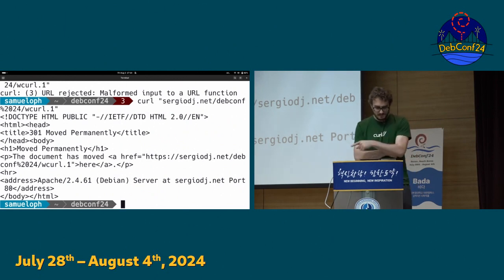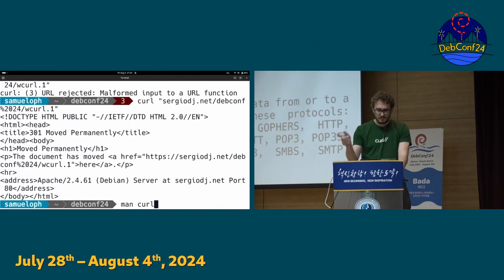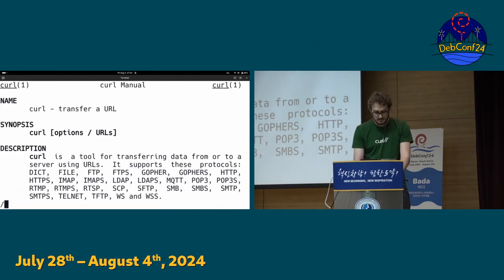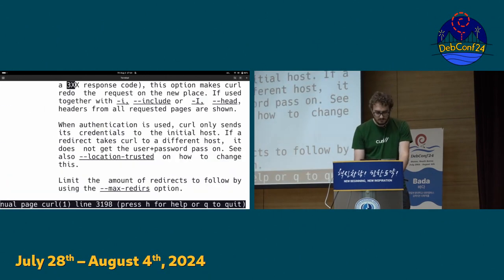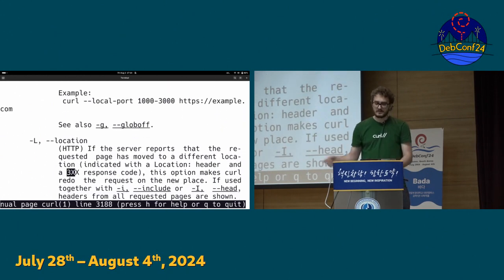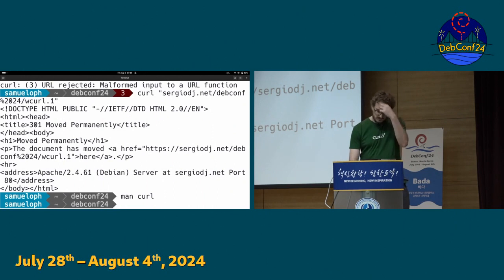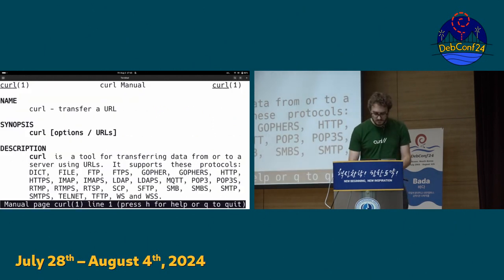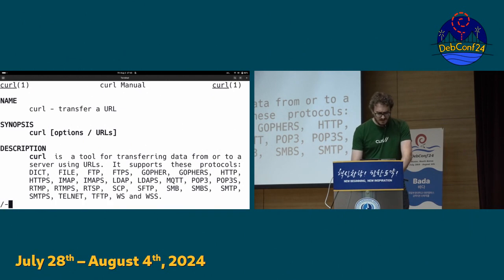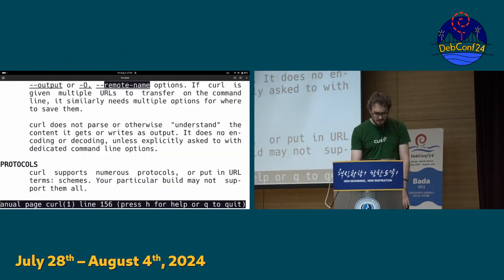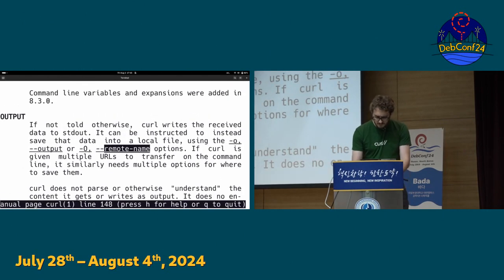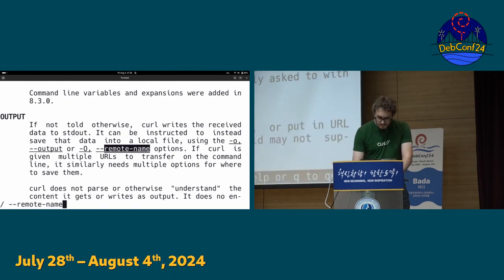The URL is redirecting somewhere else, so I need some parameters for that. Let's check the man page. That should be location, so dash capital L location. But also, it's not saving as a file, so I need something to find out what is the file name for that. So maybe, I think it's something like remote name, -o, let's see, the remote name.